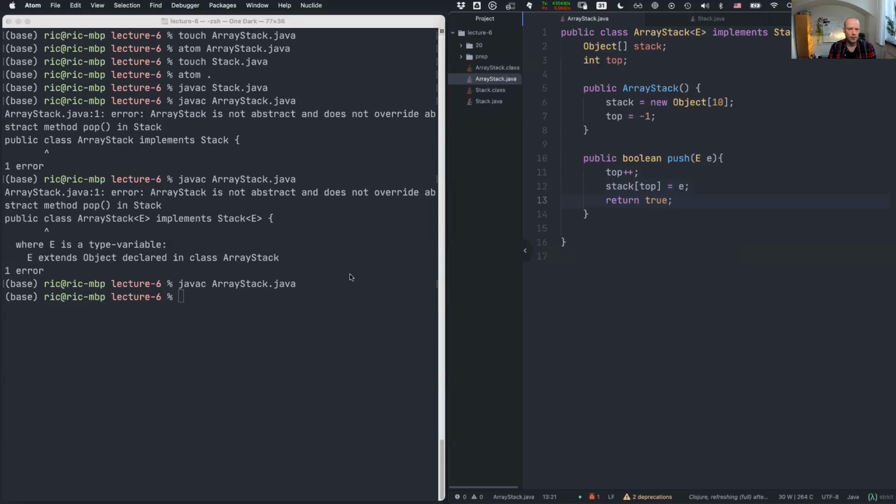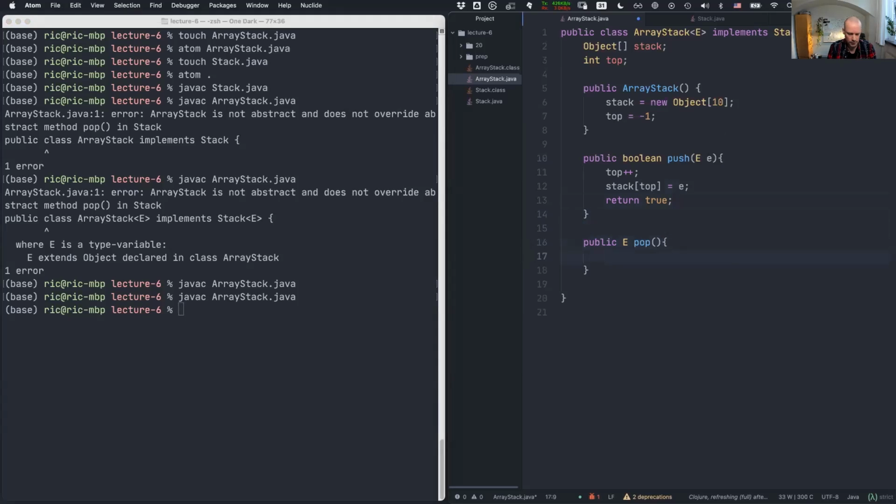Just compile that. So now I have a stack that should actually allow elements to be pushed onto it. Let's just quickly do pop. Public, and we wanted the type with element, and we don't take any parameters.